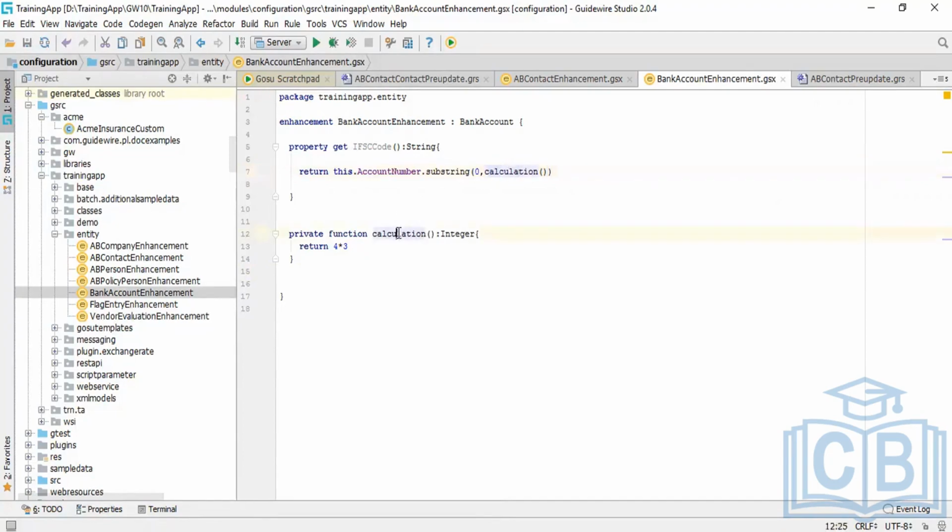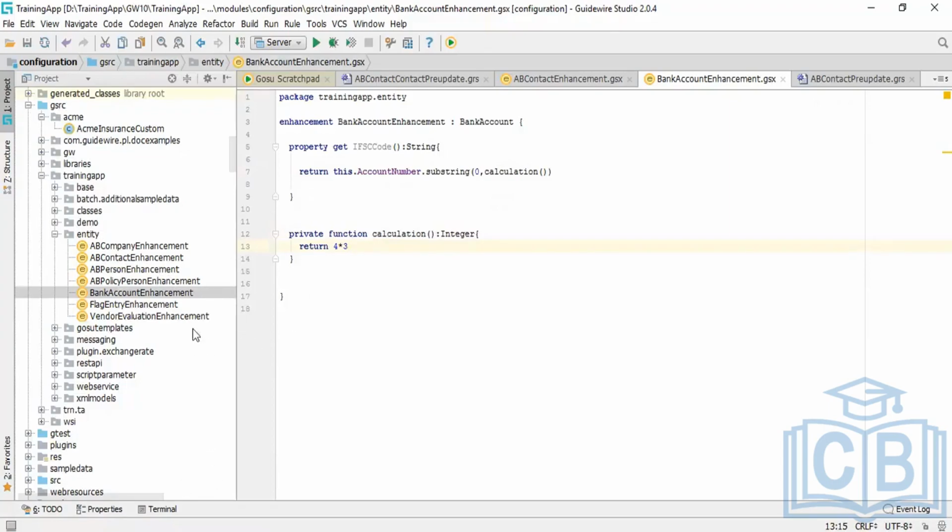I am calling this calculation method. My IFSC code would be from the 0th position to the 12th position in this case. I have just shown you this as an example, but we can write our complex logic based on our dynamic properties, not the strict one. That's a small concept of enhancement.